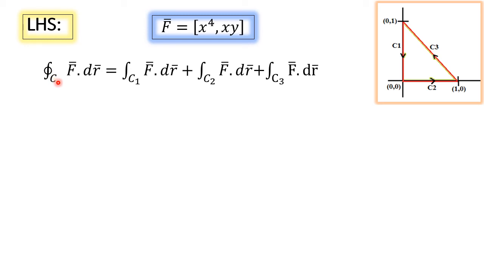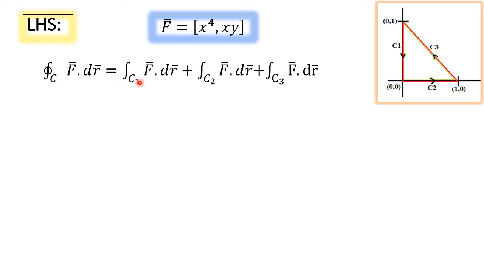Here the integral is crossed by a circle, indicating C is a closed curve. What is C here? It is C1 union C2 union C3. It is a piecewise smooth closed curve. So the line integral is crossed by a circle. Here on the right hand side, the three integrals are over open curves. So C1, C2, C3 are open paths, and the line integral is simply written without a circle.